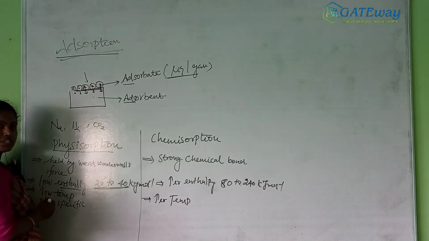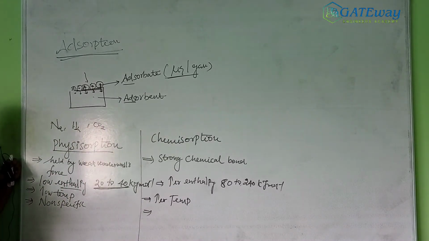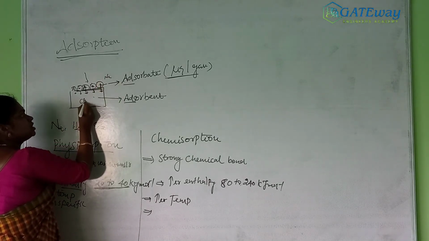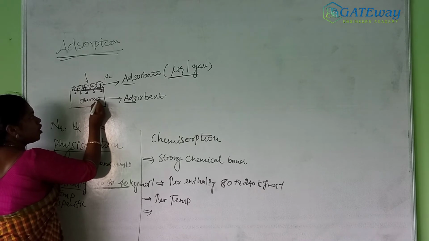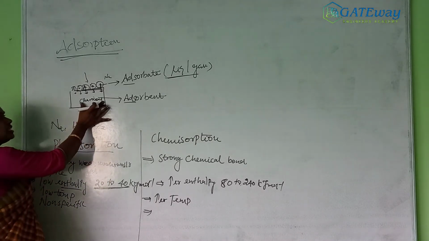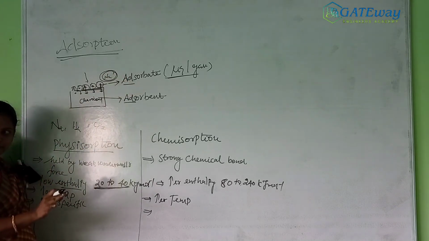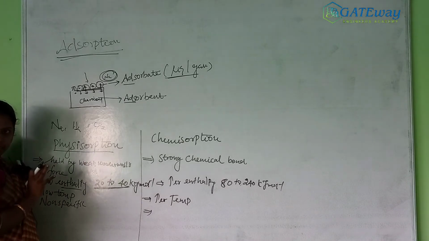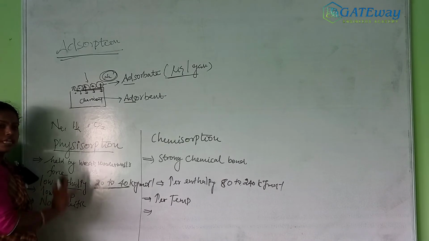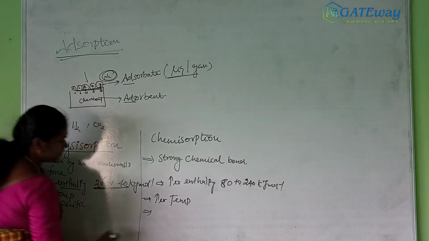But chemical adsorption is specific. For example, charcoal, which is one of the activated carbons or carbon substances, adsorbs nitrogen gas. If only nitrogen gas is adsorbed, that is specific. So chemical adsorption is not non-specific, it is specific: a particular adsorbent adsorbs only that particular adsorbate.